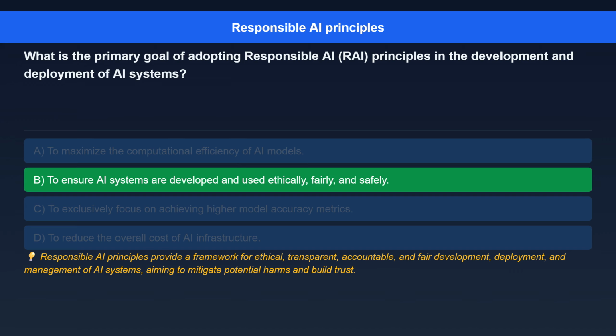Here's the explanation. Responsible AI principles provide a framework for ethical, transparent, accountable, and fair development, deployment, and management of AI systems, aiming to mitigate potential harms and build trust.